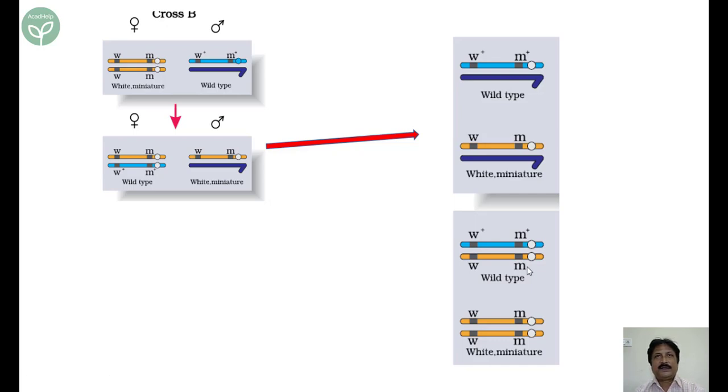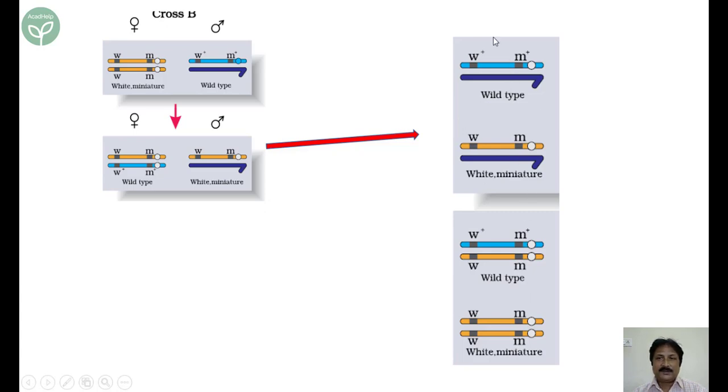So when you are going to write the ratios obtained, you must write separately what happened in the males and what happened in the females. Don't write in total that out of 4, 75% is this and 25% is that, or 50% is this. Don't write like that. You may write, but even after that, you must mention that among the males, the ratio here is among the males, because always in the population 50% will be male and 50% will be female probability.